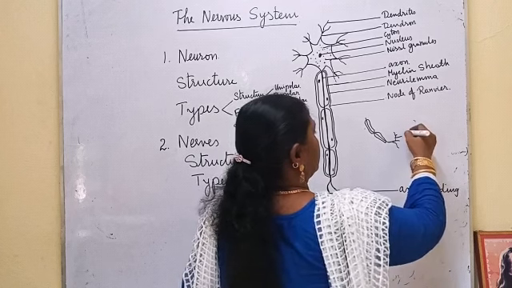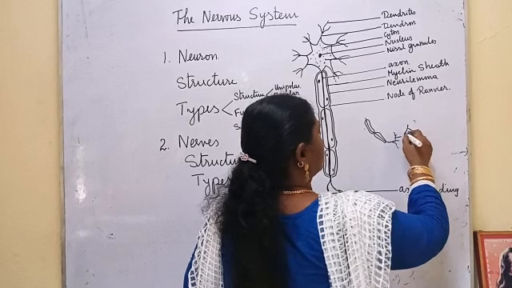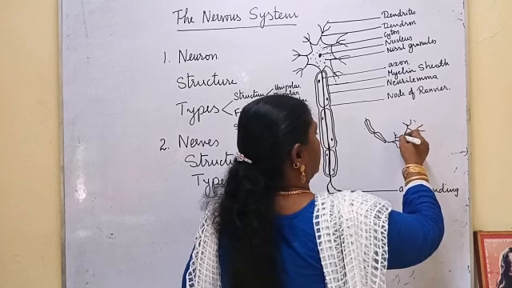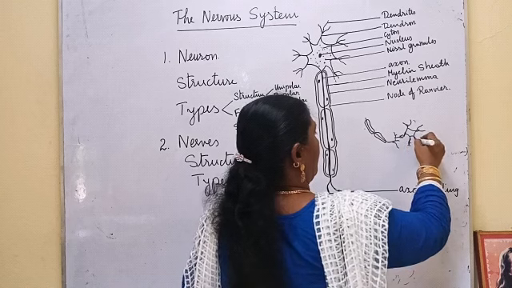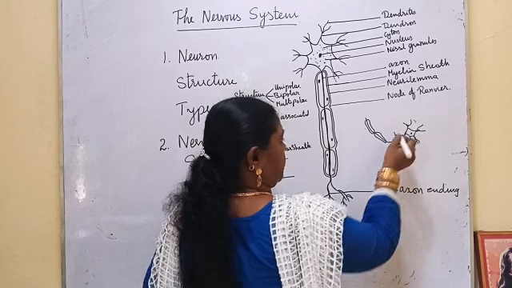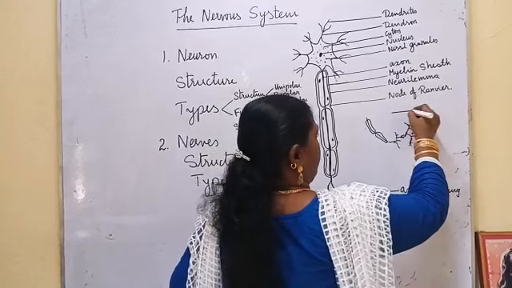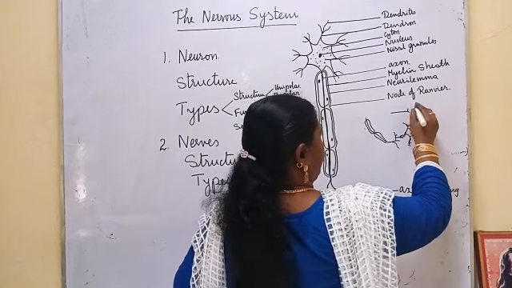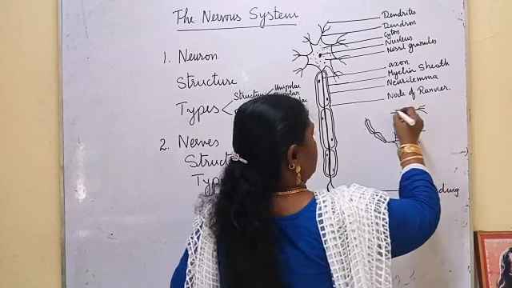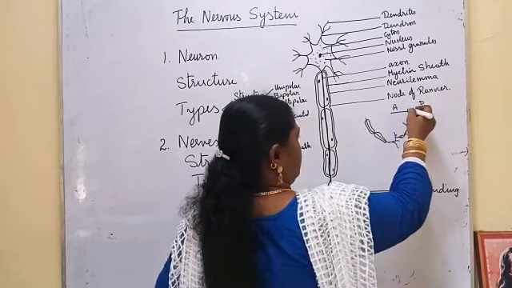At the connected point of the dendrite and the axon ending, there is a gap. This is the axon, and these are the dendrites of the adjacent neuron.